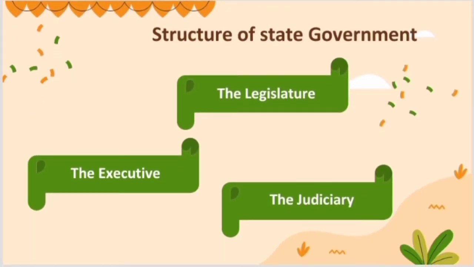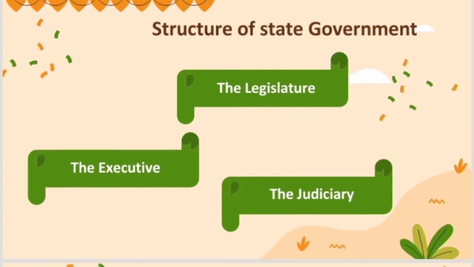Next, the structure. Structure is different from levels. Structure is also of three types: the legislature, the executive, the judiciary. Legislature means the place where they make the law, and executive means where the laws are passed and followed, and judiciary means the law is taken under control. Let's see these things in a detailed manner.